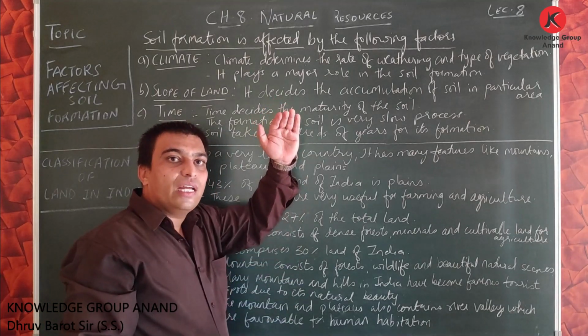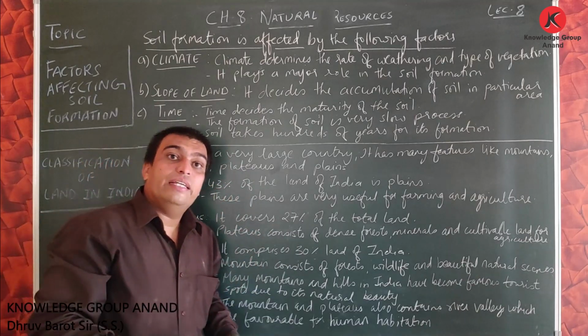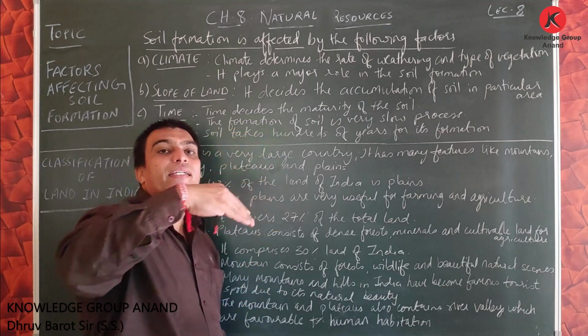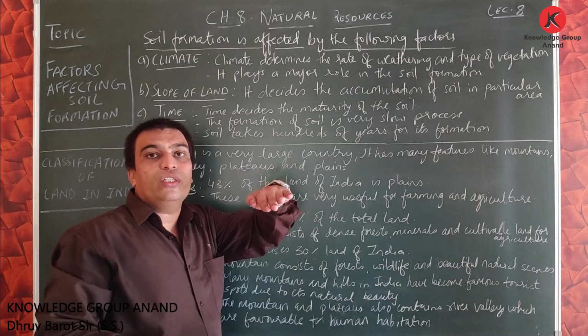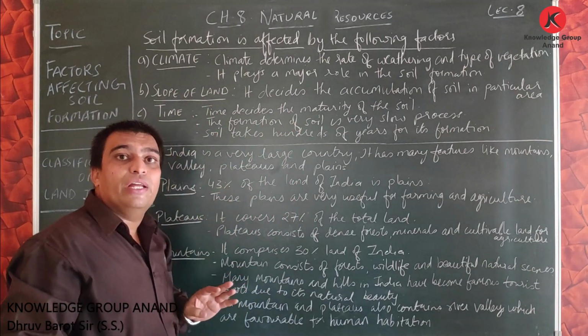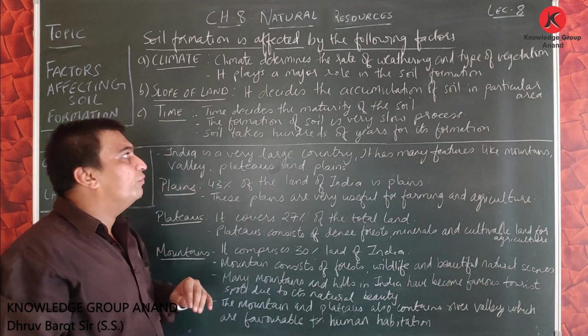The Ganga river starts flowing from North India, and we can see it is moving eastward. This determines the slope of the land. The river flows according to the slope of the land. So accumulation of soil in any particular area is also determined according to the slope of the land.